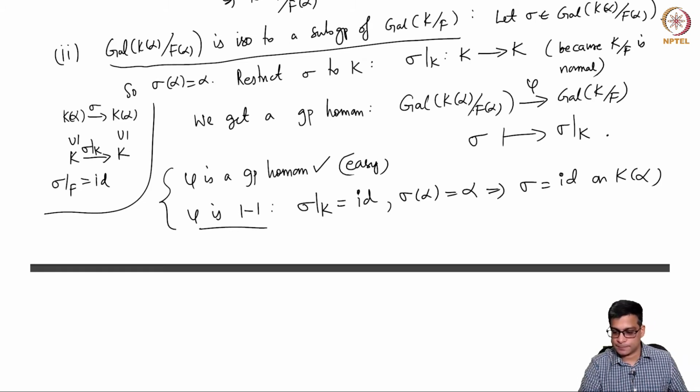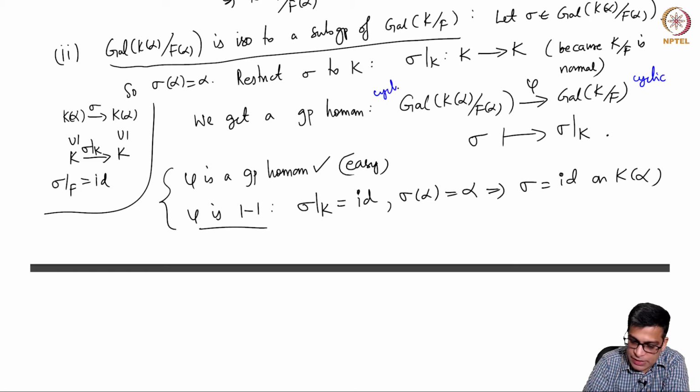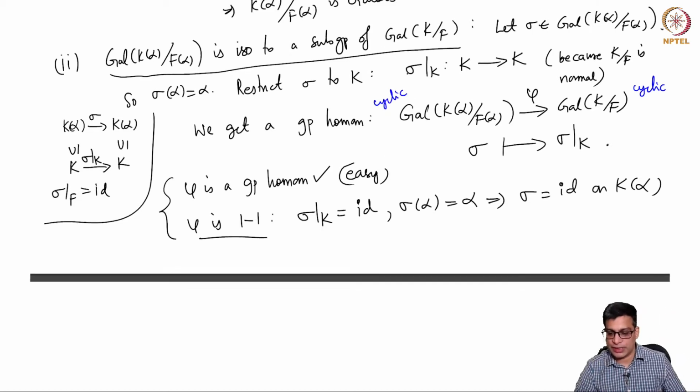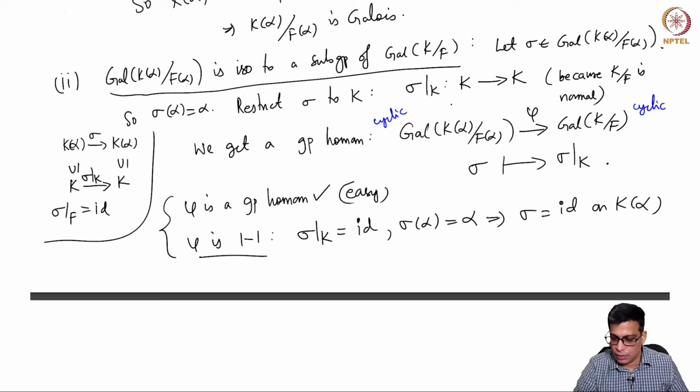That means this is a subgroup of this. This is cyclic by hypothesis, and a subgroup of a cyclic group is cyclic. Strictly speaking, this is isomorphic to a subgroup of this. This is cyclic, so this is cyclic.